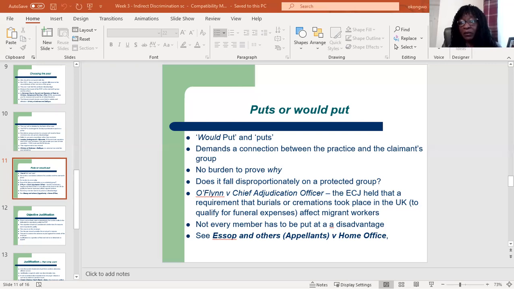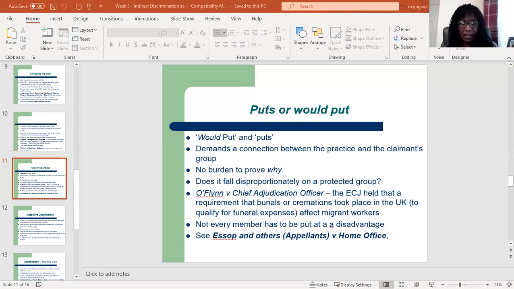The PCP, okay, I think I've said this before, the PCP does not have to put every member of the group at a disadvantage. Okay, what is required is that the proportion of the group who could not comply is smaller than the proportion of the group who could comply. All right, so again, as I said earlier, the claimant does not have to explain why that PCP puts them at that disadvantage, okay? All they need to do is to show a causative link between the PCP and the disadvantage. We saw that earlier in ESOP and home office.